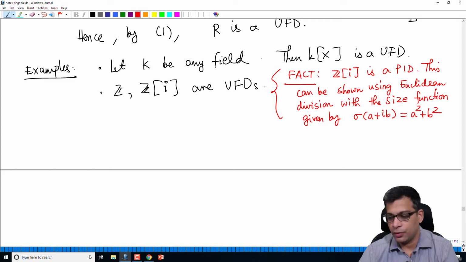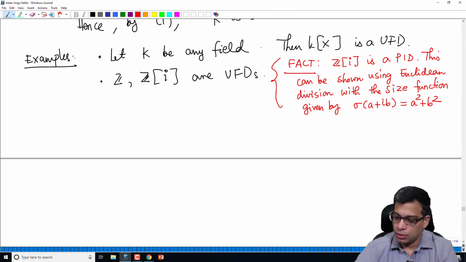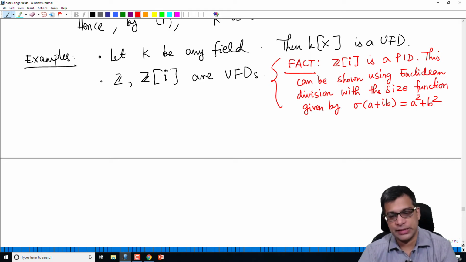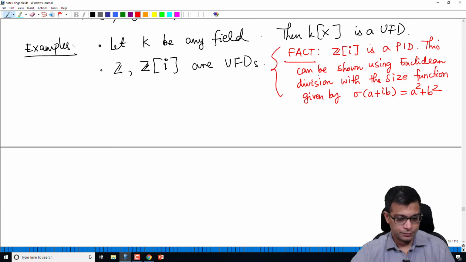We can perform the Euclidean division and show that every ideal is generated by a single element. We take an ideal, take inside that ideal an element with the least size, and then show that it generates the entire ideal. So this is a fact that you can use in the exams and assignments. So Z[i] is a PID, so it's a UFD by the proposition that we just proved.